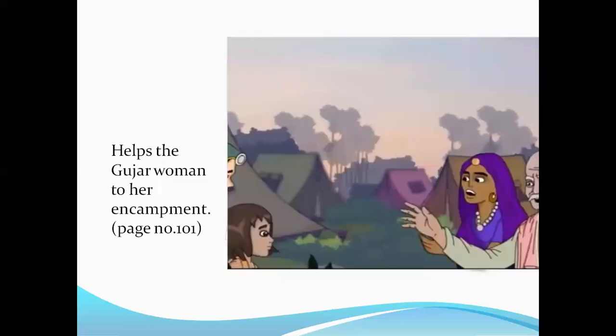Then she helps this Gujar woman to her encampment, and that is when the Gujar people arrive and take her with a litter, a small device that is used for carrying a sick or injured person, and then carry her for treatment.